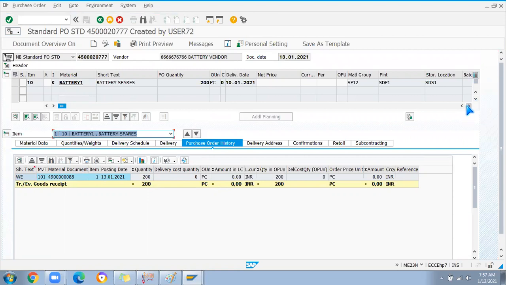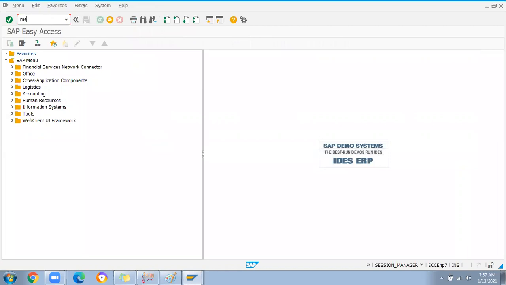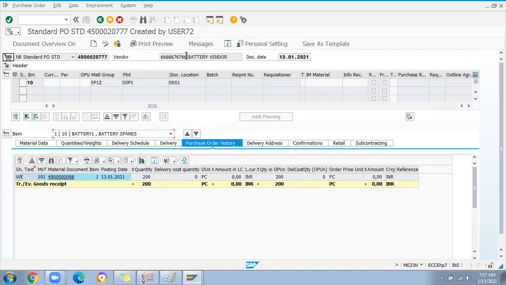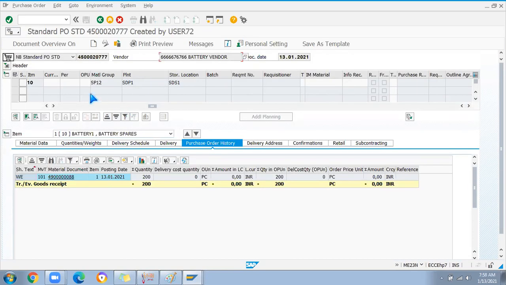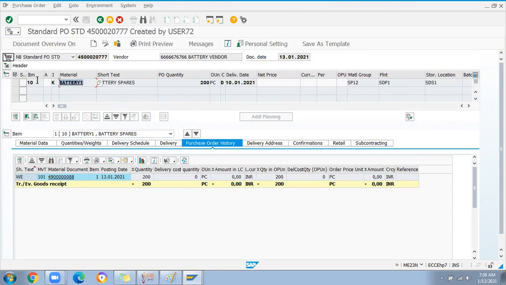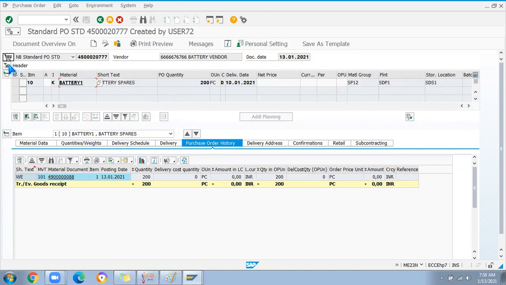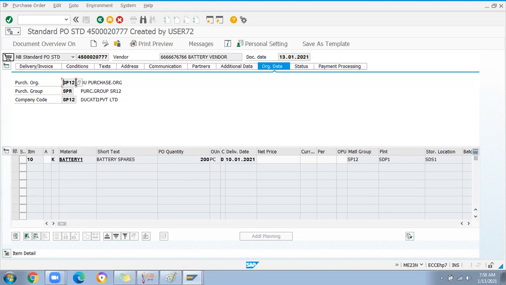So where to check the info record? Here the info record is not showing, but if I check, an info record is existing. ME1213. What is the vendor number? This is the vendor number. Here I am going to check the consignment PO, displaying this battery material. The purchasing org is SP12.